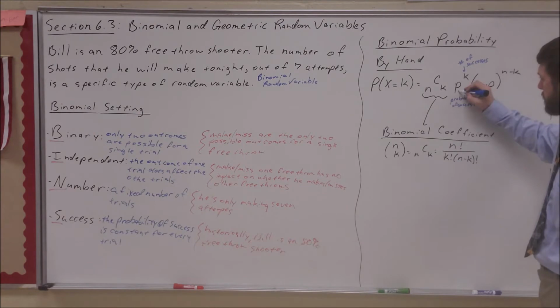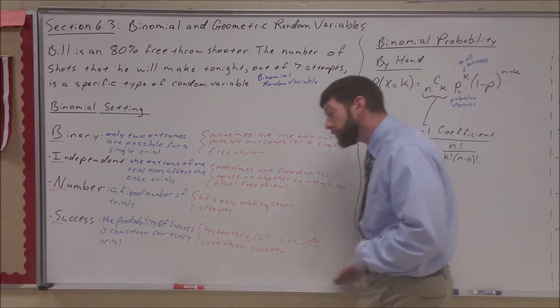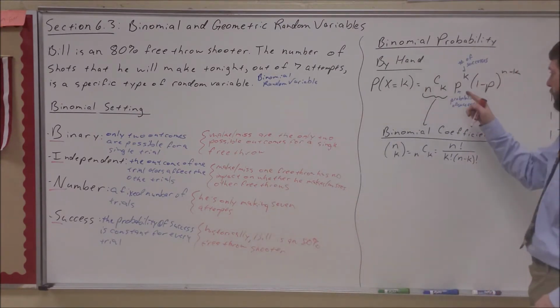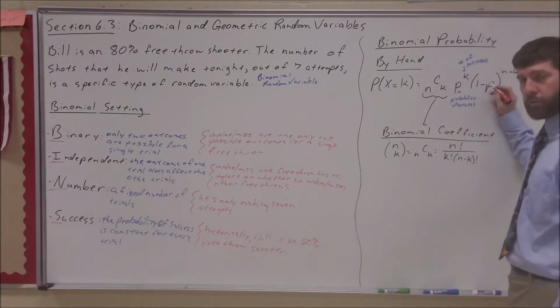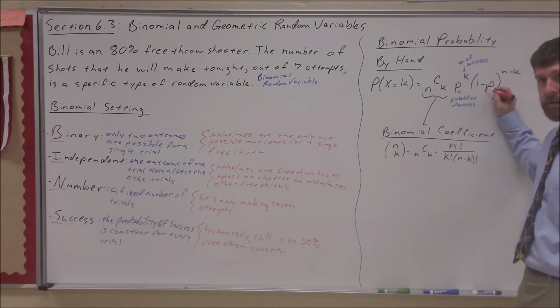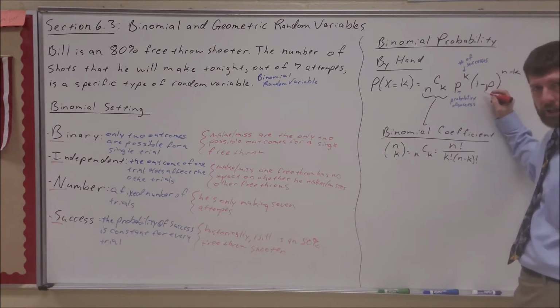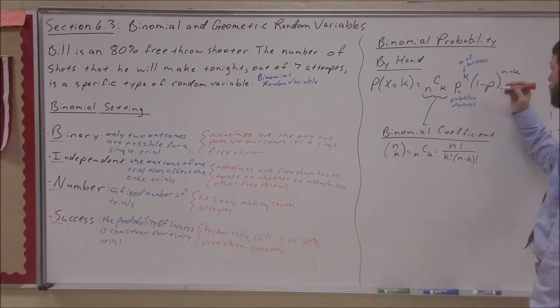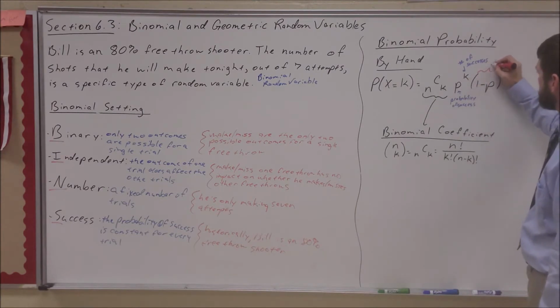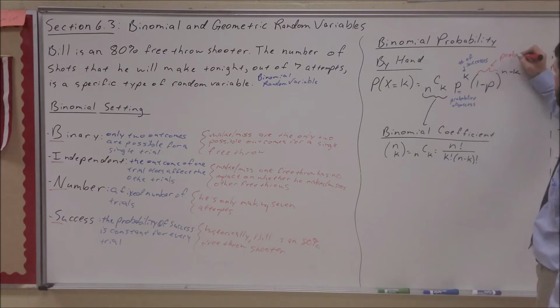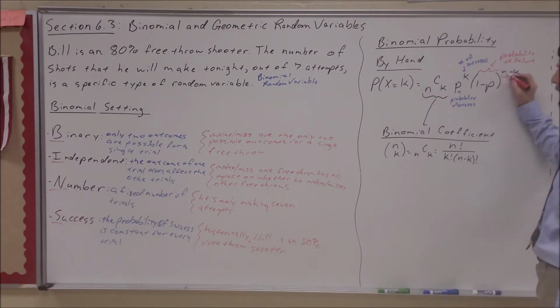Well, what does this other stuff stand for? If P is the probability of success, by the complement rule, 1 minus P is the probability of not success. What do we call not success? Failure. So 1 minus P is the probability of failure, and then n minus k.